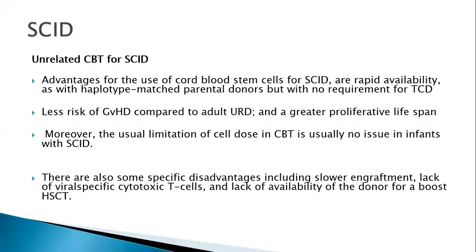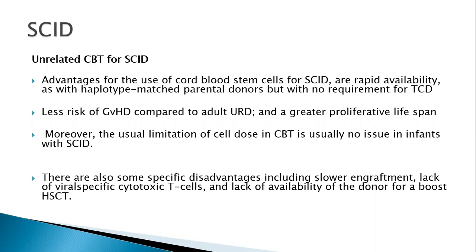But there are certain disadvantages, like slower engraftment compared to a conventional unrelated transplant or a sibling transplant, by around 10 to 14 days. There is a lack of viral specific cytotoxic T cells and a lack of availability of the donor for a boost.